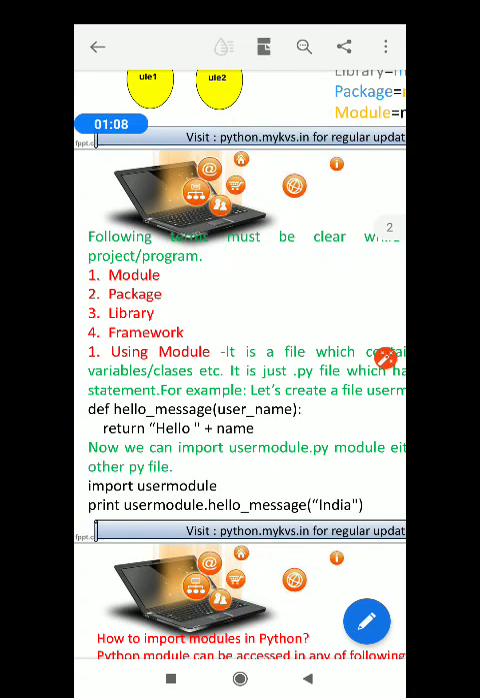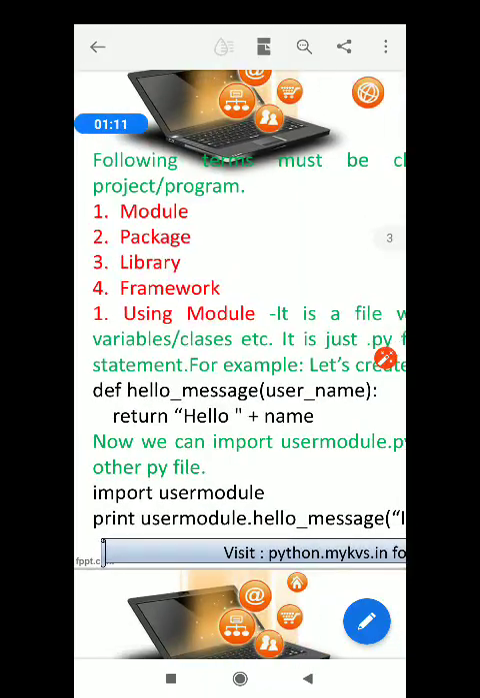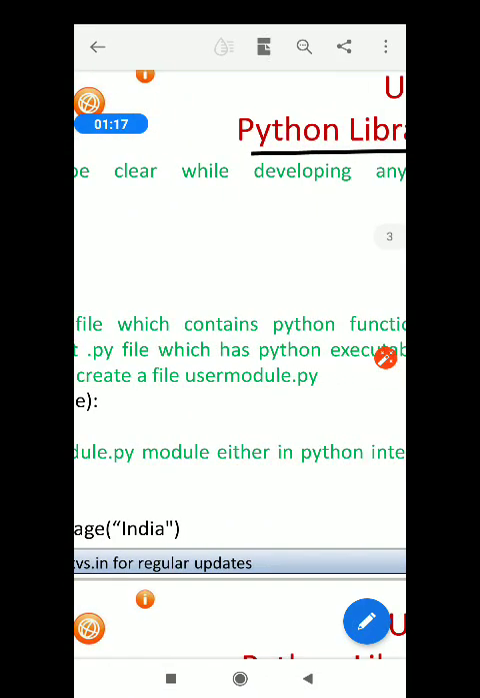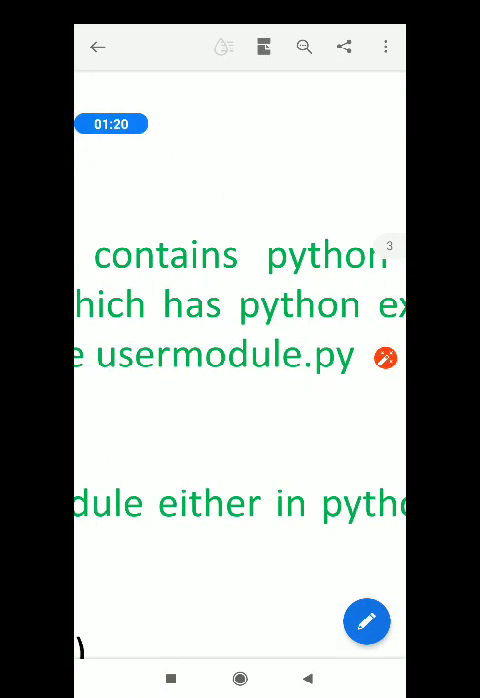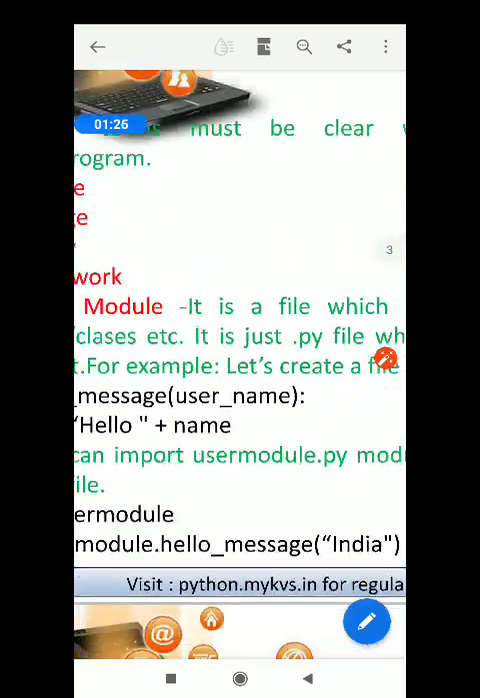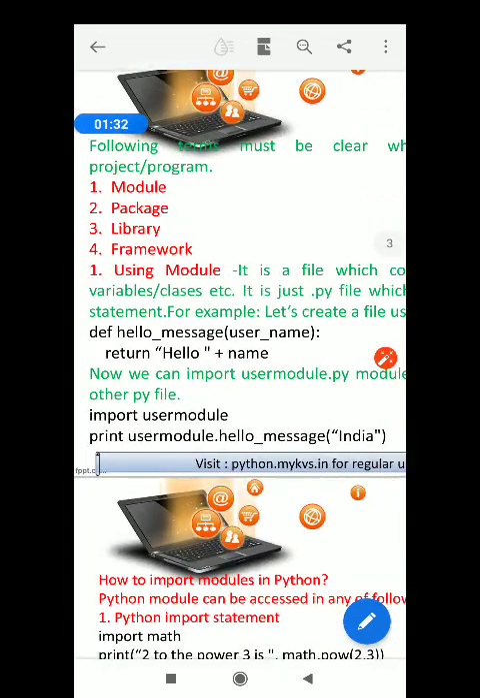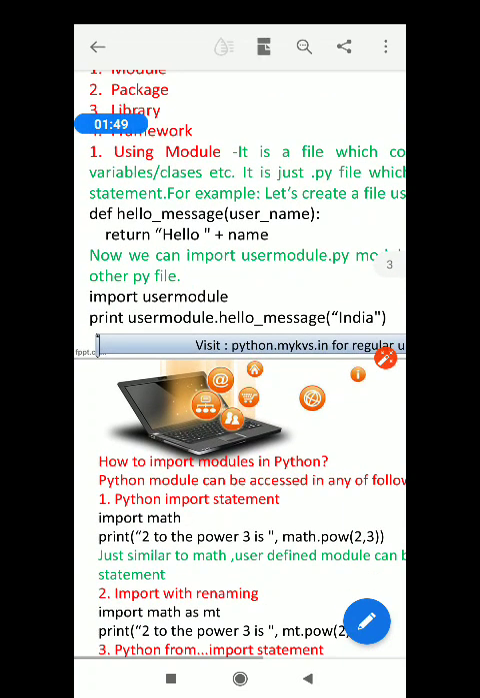In one program file you have to write a def hello message program, and that program must be saved with the name usermodule.py. After that, you have to import usermodule.py in another program file like this: import usermodule and then print the hello message function. You have not shown me that task yet, but don't keep a backlog in practicals, otherwise you won't understand what is going on in the class.